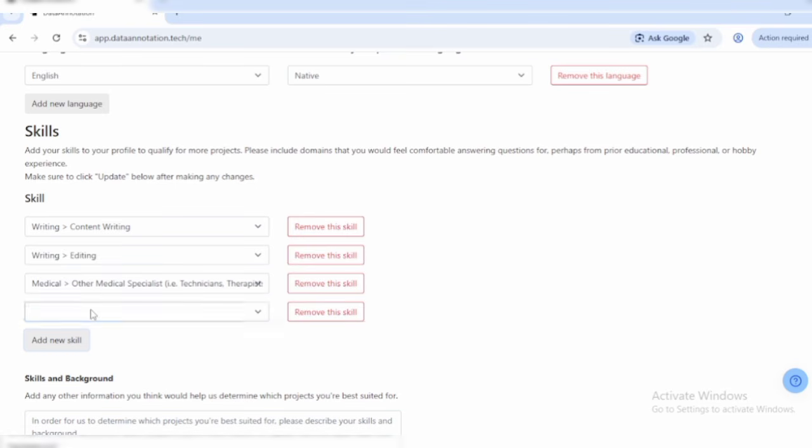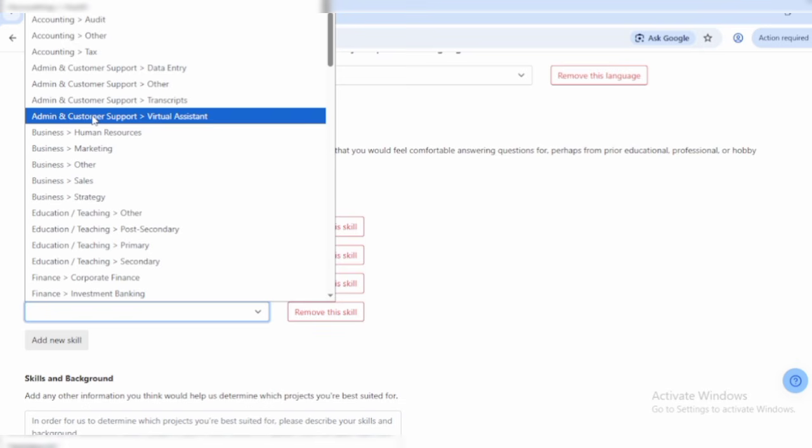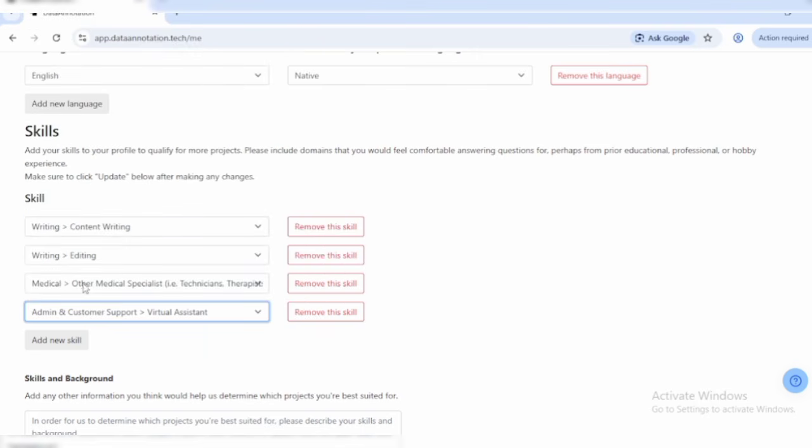So guys, this is very important. I simply want to add this admin and customer support, because this actually proves you can follow complex instructions and manage detailed tasks. When you choose this, we are careful with this. We don't want to choose just any skills. We are really careful with this.